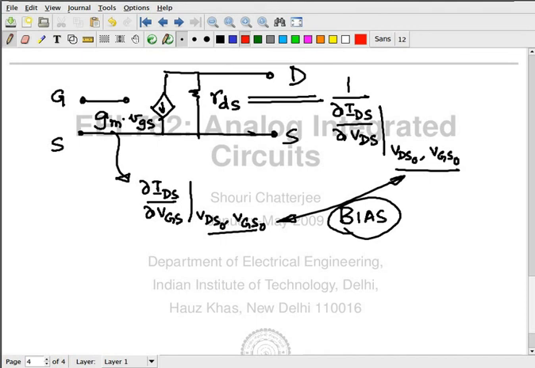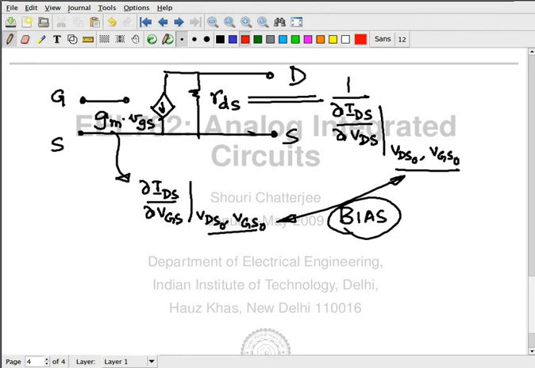Now let me tell you something over here. What is a good current source? Infinite resistance. What is a good voltage source? Zero resistance. Now you can convert this into a voltage controlled voltage source, no problem, but that resistance is still going to be RDS, which is going to be a large quantity. So it's going to be a horrible voltage controlled voltage source.